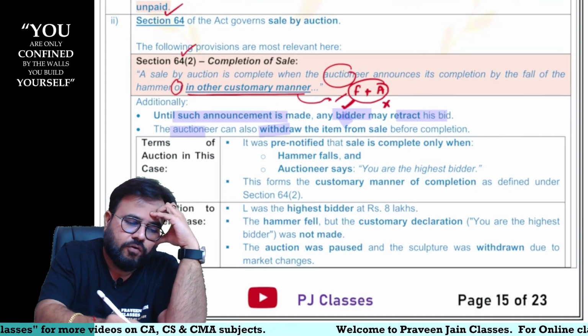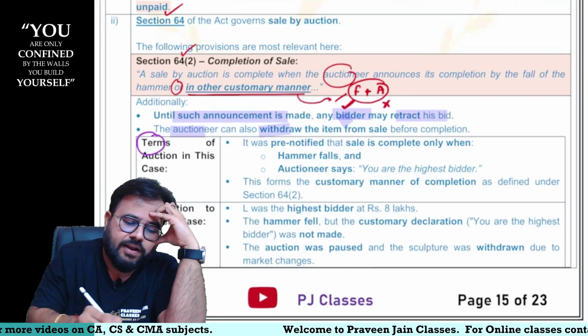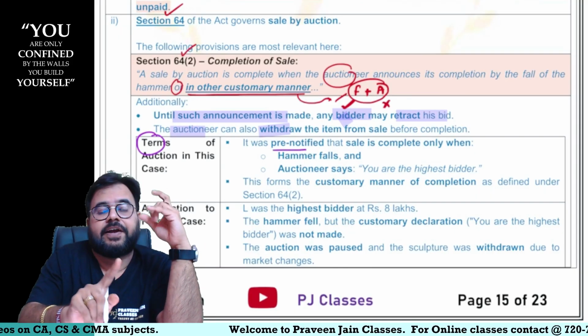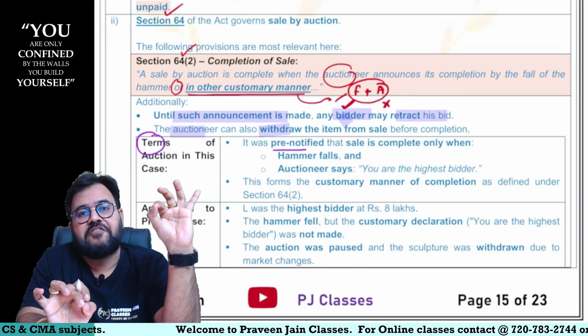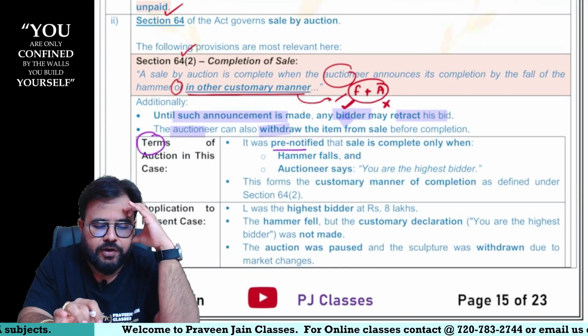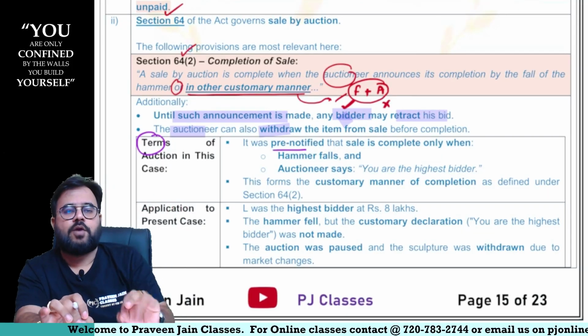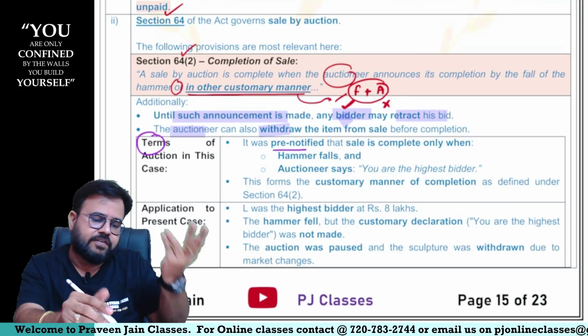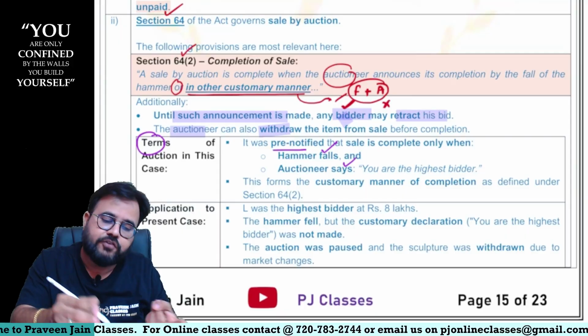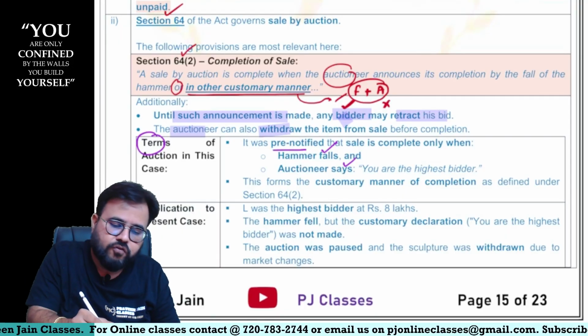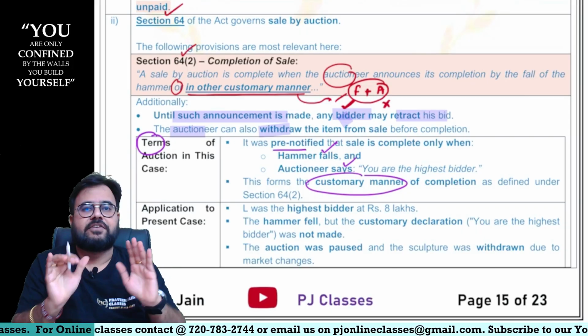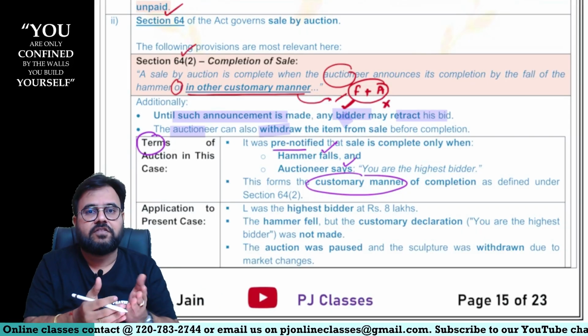Yes. So, now tell me, sir, what are the terms of the contract, sir? So, it was pre-notified. That means both the parties, everyone knew about it. What did they know about it? Ki bhaiya, sale is going to happen when both the conditions are fulfilled, sir. So, the hammer should fall, the auctioneer should say you are the highest bidder, sir. So, this was the customary manner for completion of sale, sir. So, here, was this custom followed?